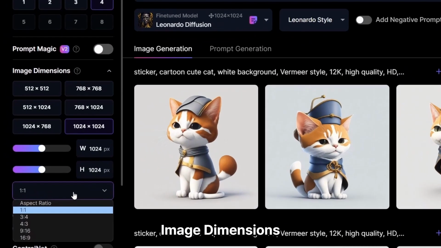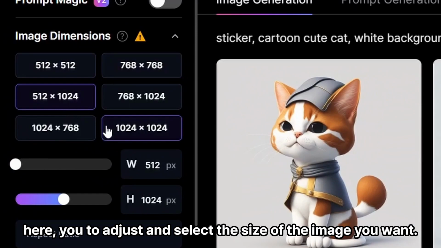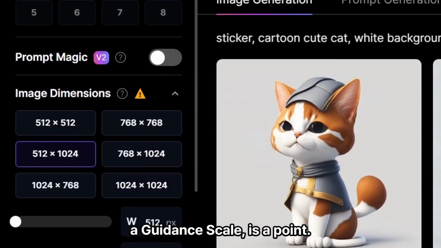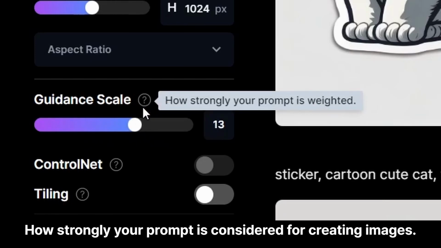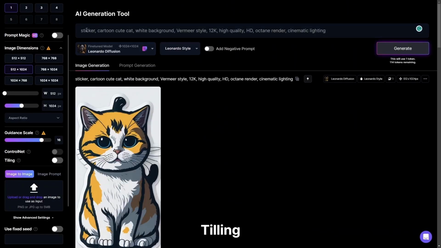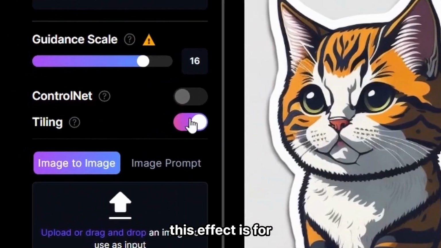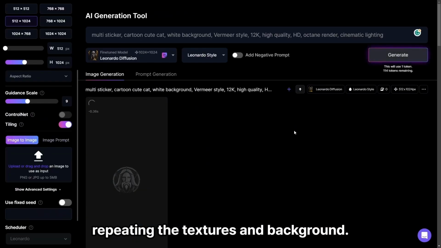Image dimensions. Here you can adjust and select the size of the image you want. A guidance scale is a point of how strongly your prompt is considered for creating images. Tiling, this effect is for repeating the textures and background.